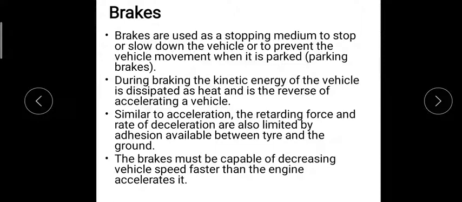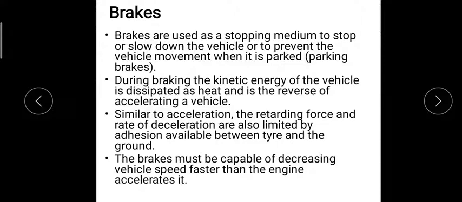During braking, the kinetic energy of the vehicle with which it is moving is dissipated as heat, and it is also a reverse of acceleration, that is, decelerating. Whenever the vehicle is in motion, it has some kinetic energy. So when we suddenly try to slow it down or stop it, that kinetic energy is converted into heat energy, which is generated in the brake drum.